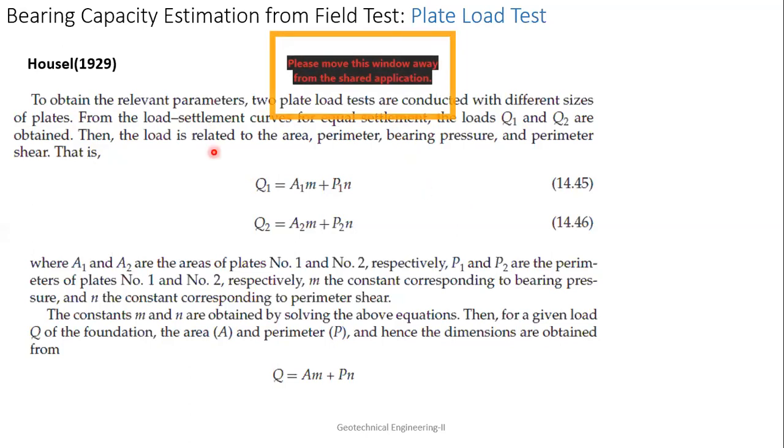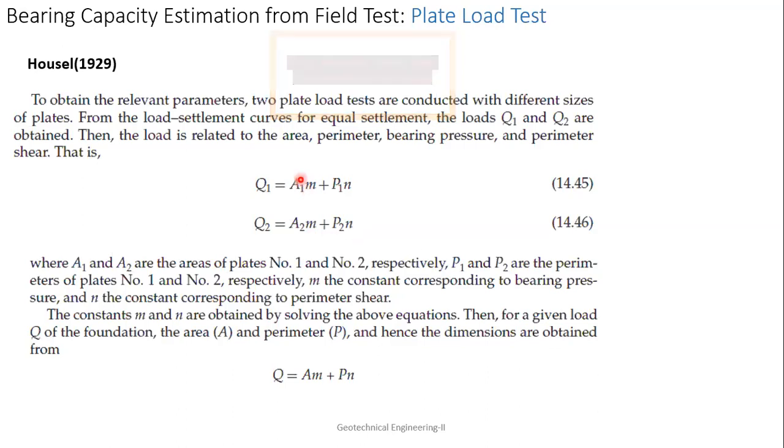From the load settlement curve, for equal settlement, please keep in mind equal settlement, the loads Q1 and Q2 are obtained. Based on that, he has made two equations. Q1 is A1 into M plus P1 into N. Similarly, Q2 will be A2 into M plus P2 into N.